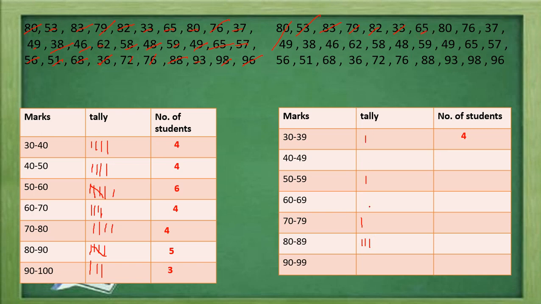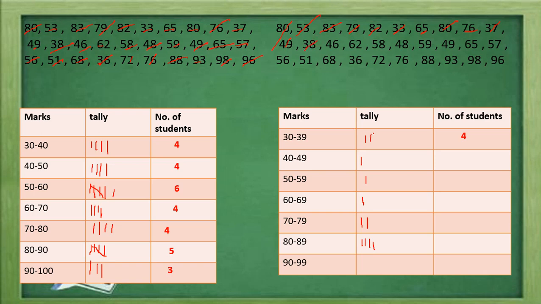65, it's in the group 60 to 69. 80, it is in the group 80 to 89. Then 76, it is in the group 70 to 79. Then 37, it is in the group 30 to 39. 49, it is in the group 40 to 49. So here we are counting 49. This type of class intervals we are taking here, where upper limit and lower limit are not matching, so this 49 will be included in the previous class.